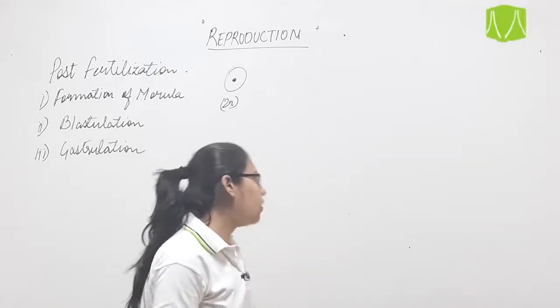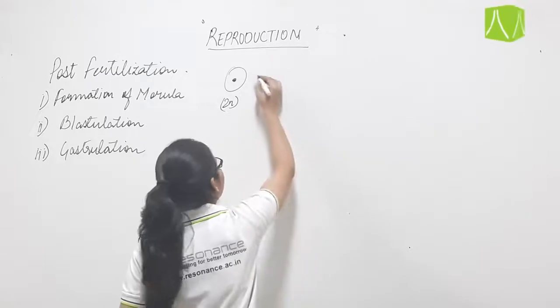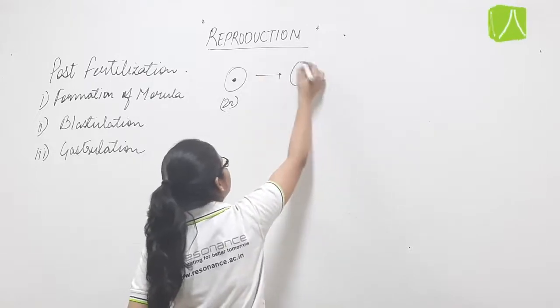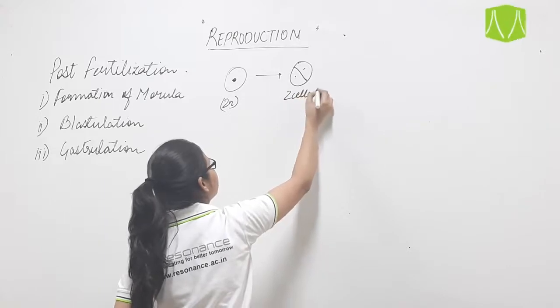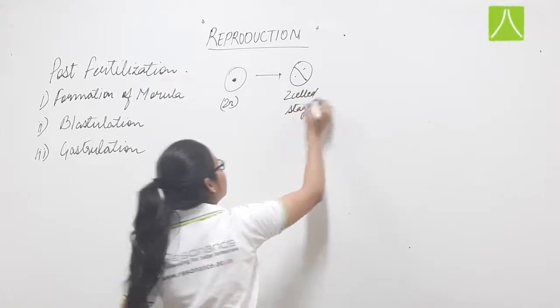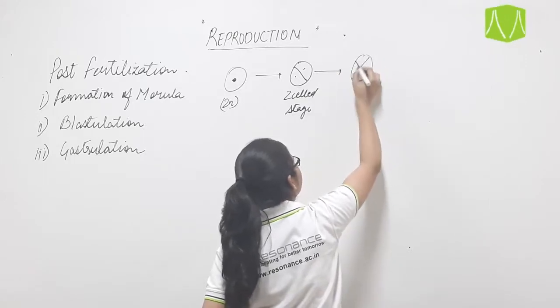Now this zygote undergoes cleavage to form a two cell stage structure. This will again undergo division to form the four cell structure.